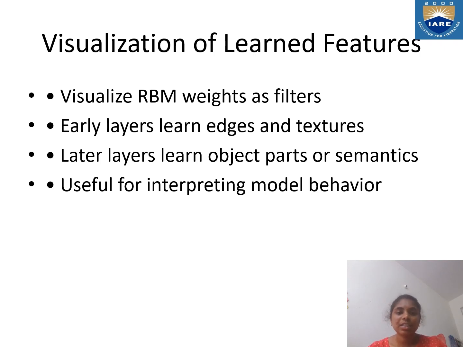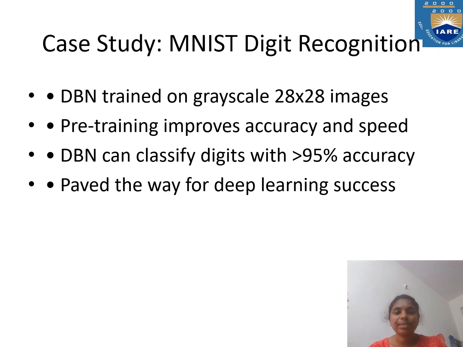These are the visualization tools and techniques for learned features in DBNs of artificial neural networks.